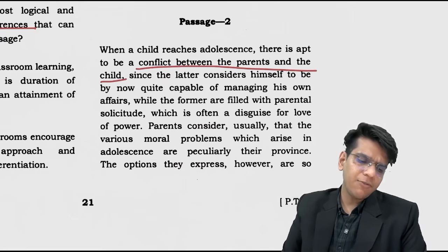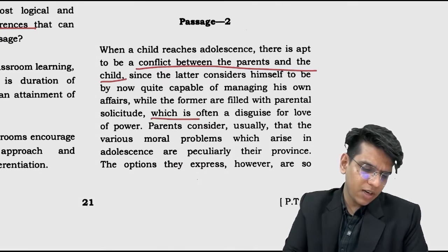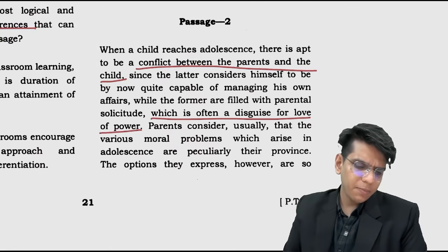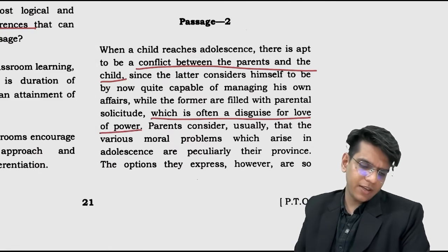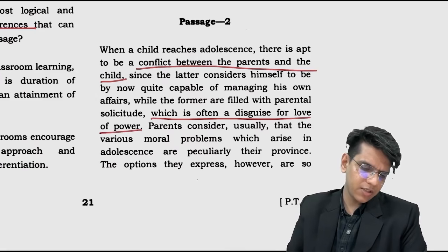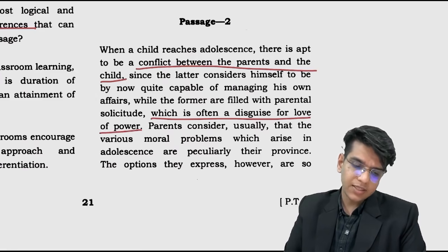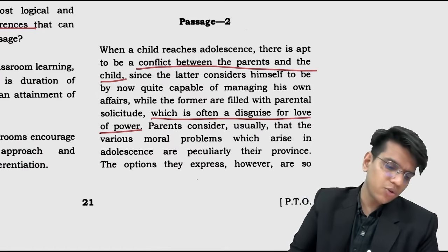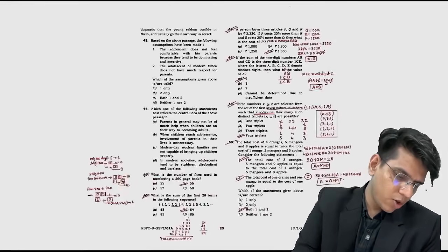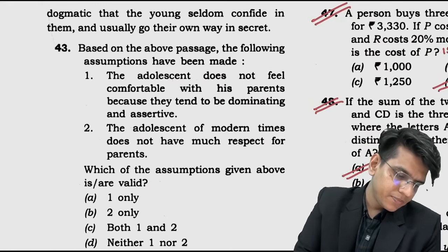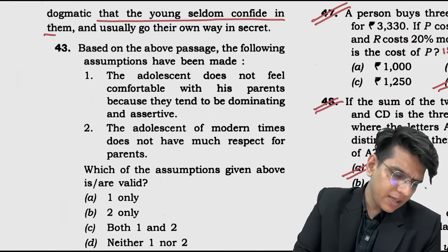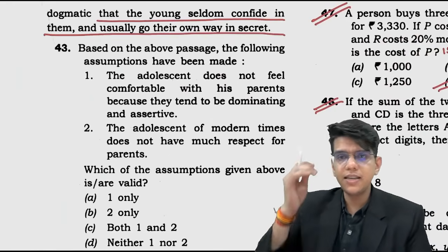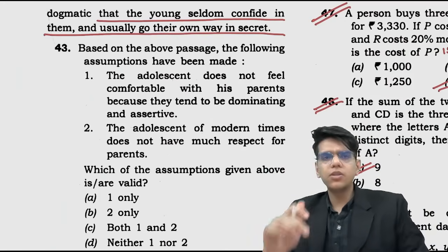While the former are filled with parental solicitude, which is often a disguise for love of power, parents consider usually that the various moral problems which arise in adolescence are peculiarly their province. The opinions they express, however, are so dogmatic that the young seldom confide in them and usually go their own way in secret.